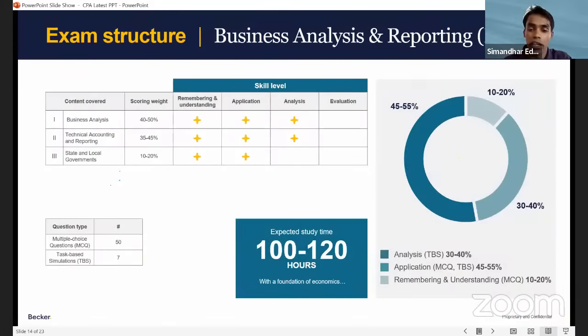And one more strong reason why I didn't want BAR to be one of the choices for Simandhar students is the number of hours, 120 hours. BAR will take a minimum of 3.5 months, same as FAR used to take. So BAR will take a lot of time. In fact, it is taking more than FAR and ISC put together. That much study time is required to pass the BAR exam.